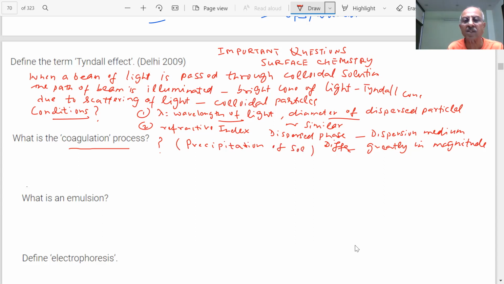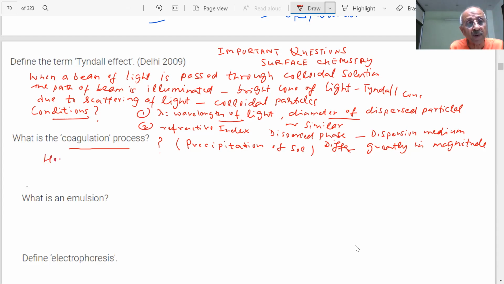The small particles aggregate and form bigger particles. So the colloidal particles are converted into bigger particles, and coagulation takes place. Can you tell me how this coagulation will happen?